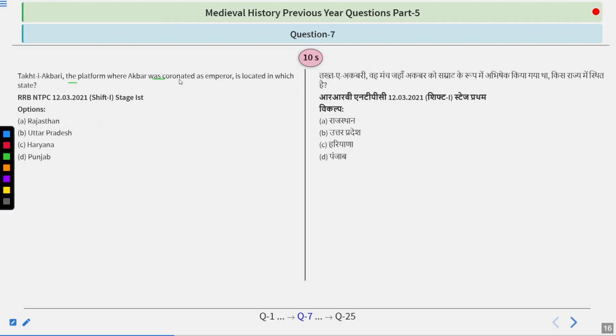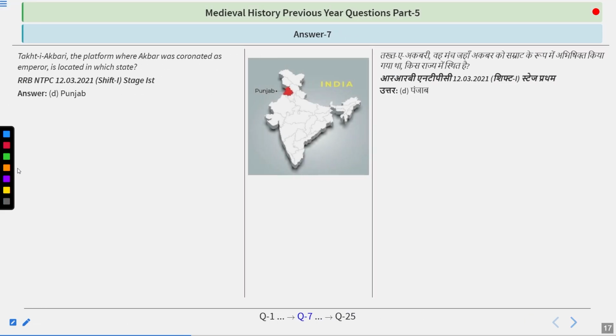Takht-e-Akbari, the platform where Akbar was coronated as emperor, is located in which state? Options are Rajasthan, Uttar Pradesh, Haryana, or Punjab. Try to figure out the answer, guys. And as I said, he was coronated in Kalnor, so the answer is Punjab.